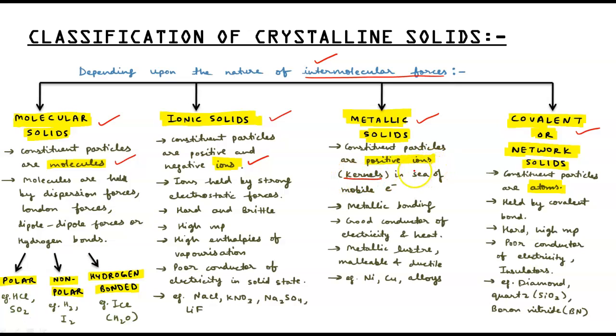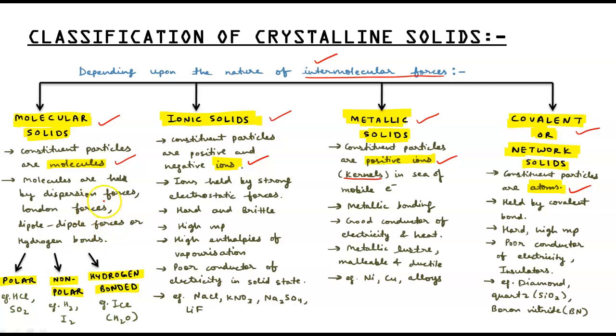Kernels in the sea of mobile electrons, the delocalized sea of electrons where the kernels are formed. In covalent solids, the constituent particles are atoms. Next is forces. What are the forces? Because we have classified these crystalline solids on the basis of intermolecular forces.